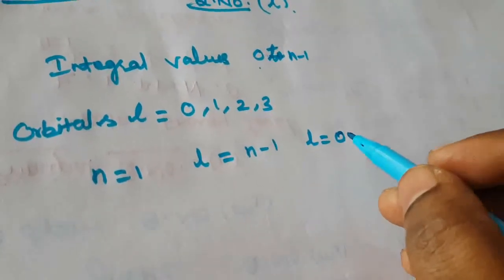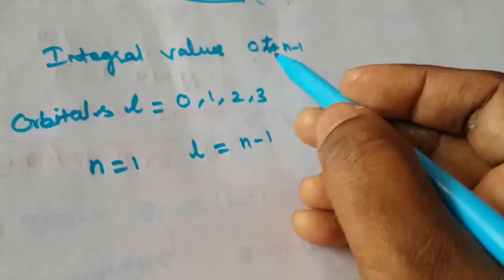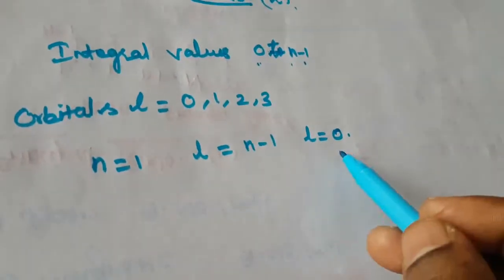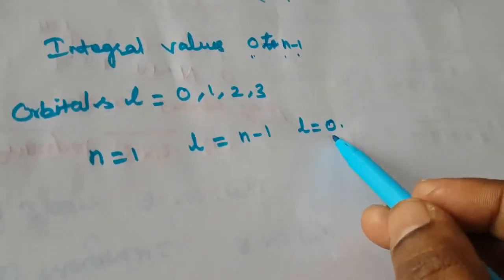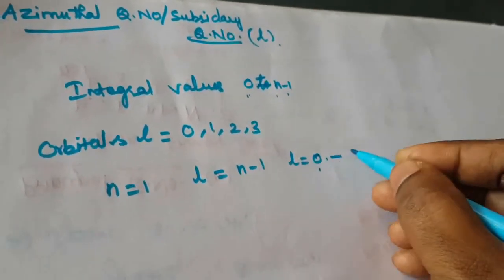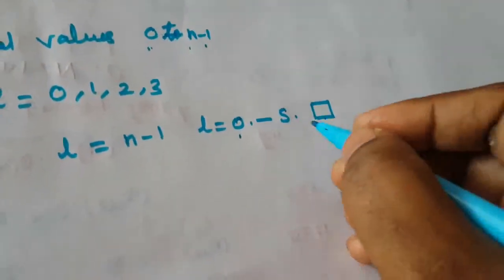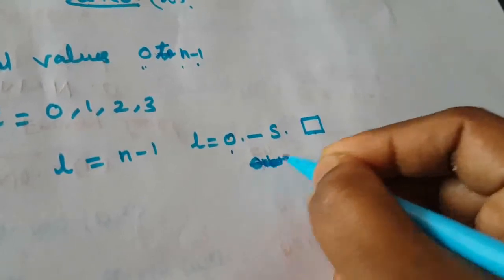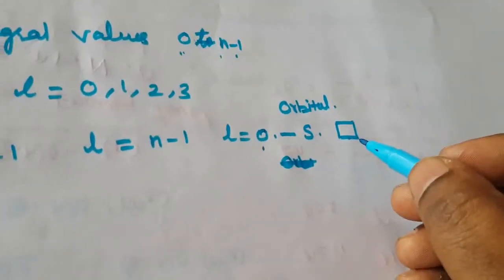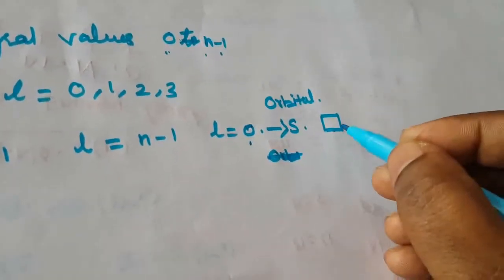There is only one, because 1 is also assumed one number. So that is the value, starting from 0 to n minus 1. So 0 is also, that is only one orientation. That is the only one subshell, that is S orbital. S orbital, that is only one box. This is called an orbital. What is the orbital present here? Only one orbital is present here. So that is one S orbital, only one box.